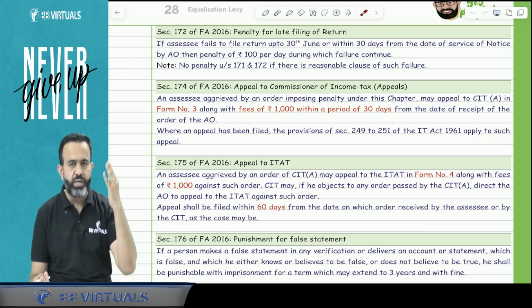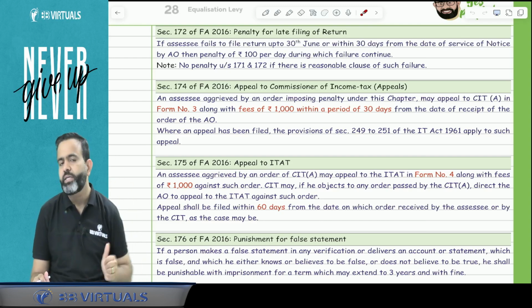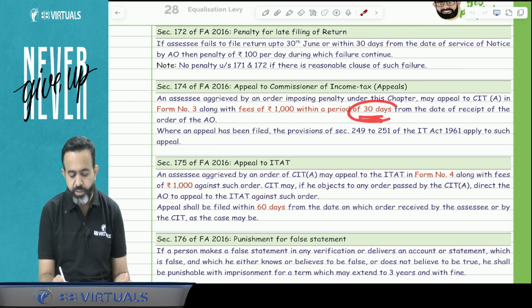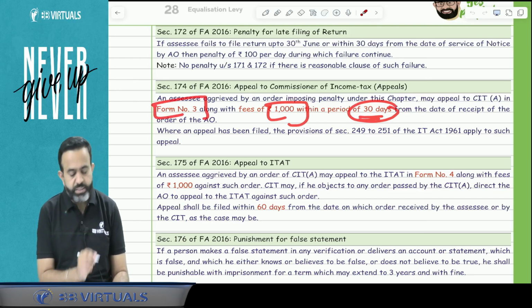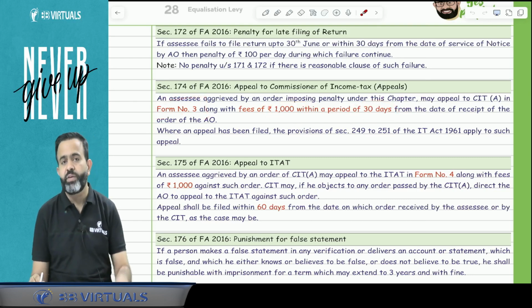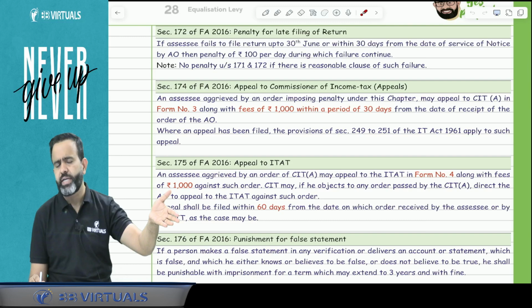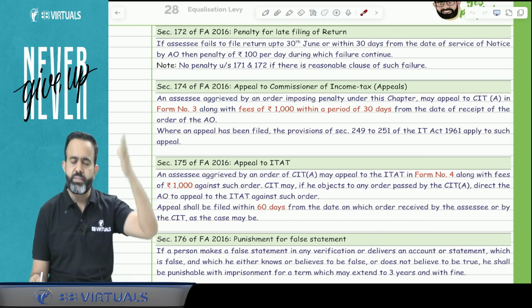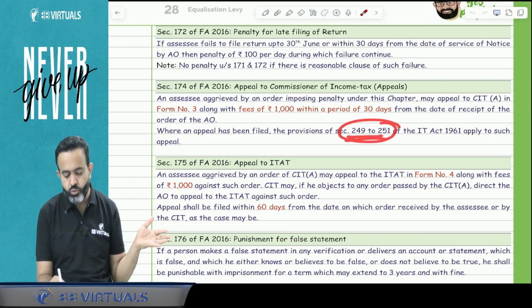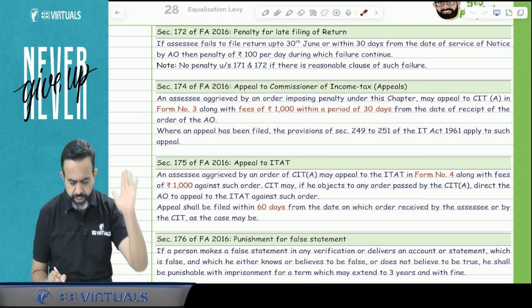So the assessing officer passed the penalty order. When you receive the penalty order, then within 30 days you can file the appeal to the CIT appeal. The filing fee is 1000 rupees and the form is form number 3. Now the whole appeal procedure will be the same as whatever we have discussed under the Income Tax Act 1961. So in the appeal topic, there is the CIT appeal related to sections 249 to 251. That same section applies here also.